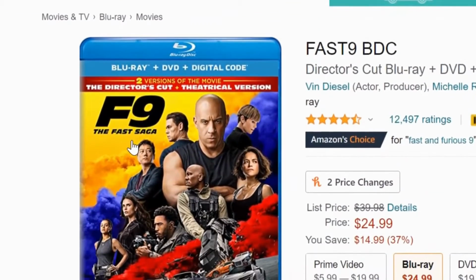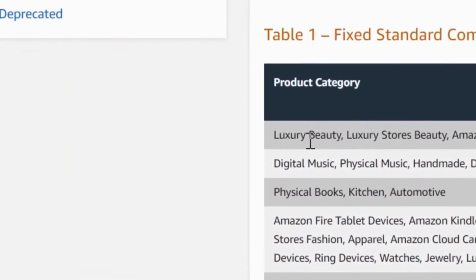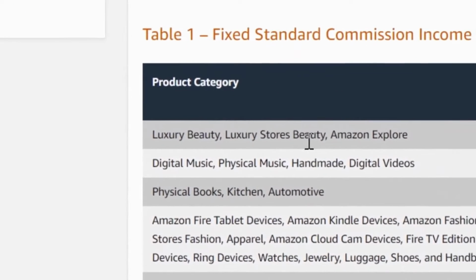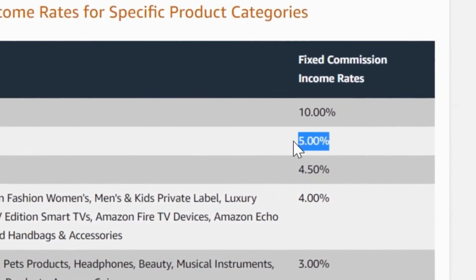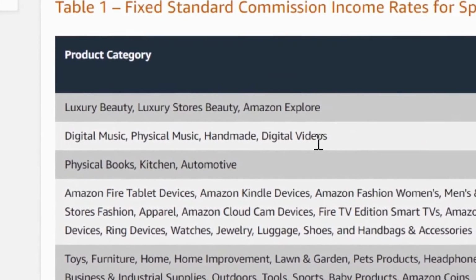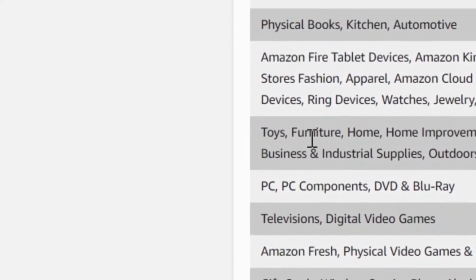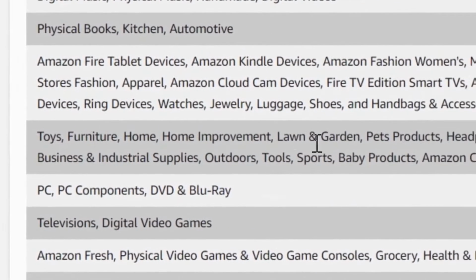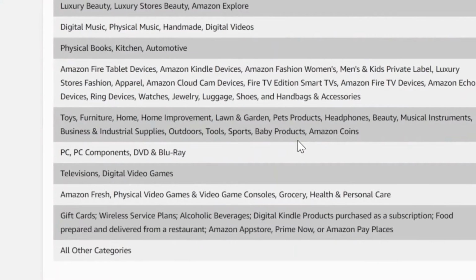Now you might be wondering how much of a percent you will get. If you sell an item like this, you can see 10% for luxury beauty and Amazon Explorer, and then it drastically drops down to 5% for digital music, physical music, handmade and digital videos, and then you can see here 3% for toys, furniture, home improvement, lawn and garden, and all of these different things.